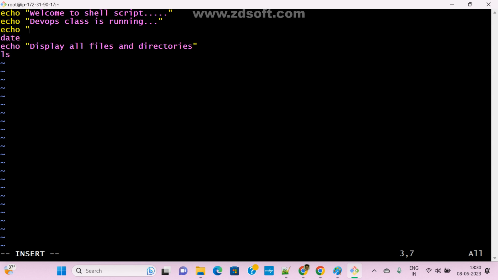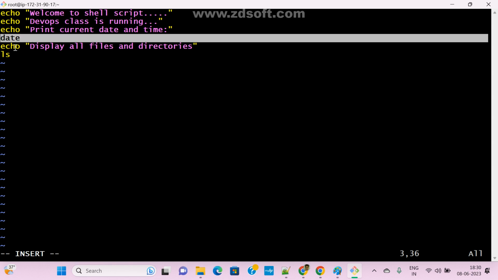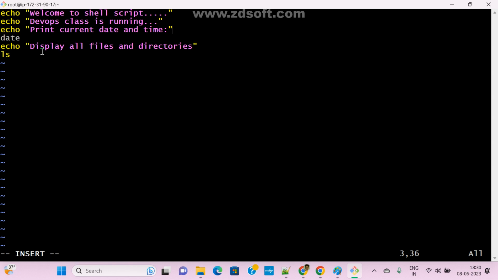Echo, now I'm printing the current date and time. Whatever you want, that is your wish. Just like this we can add a sequence of multiple Linux commands. Echo means it prints only this content, guys. For printing purposes we mostly use the echo statement. This is the date command, and this is the ls command.